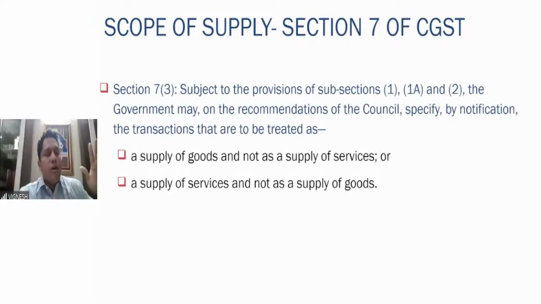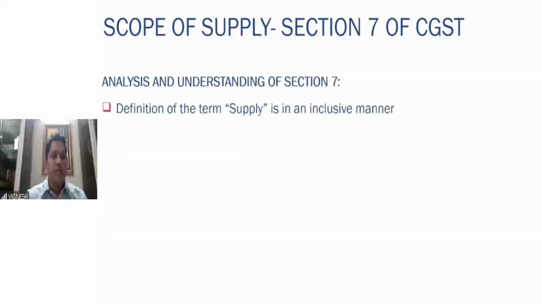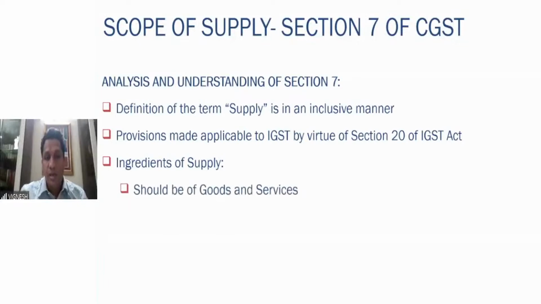So the government has the power on the recommendations of the GST Council. What is GST Council? We saw it in the previous session. These transactions are to be treated as supply of goods and not as supply of services. These transactions are to be treated as supply of services and not as supply of goods. This power by notification the government can specify. That is what is given in 7 subsection 3.